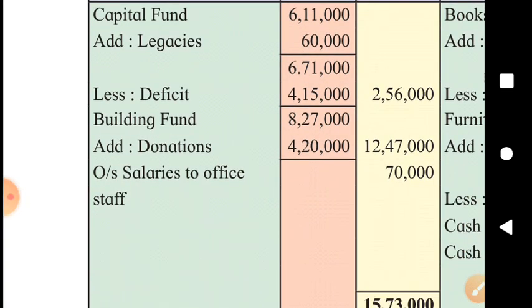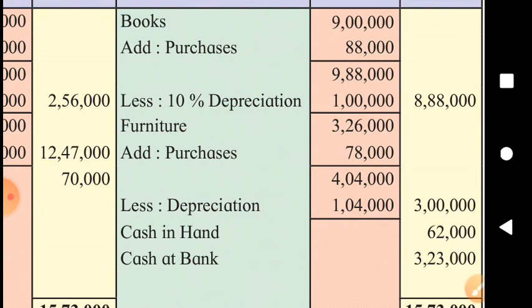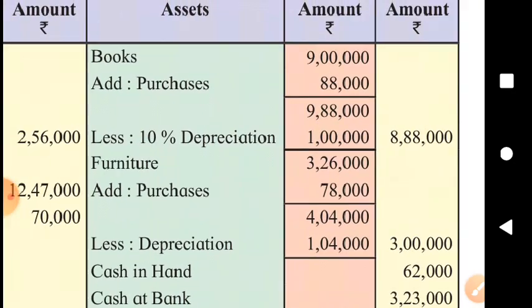Building fund, 60% of donations added to it. And the outstanding staff salary which was given in the adjustment was added to the staff salary on the expenditure side, and it is also shown on the liability side, being outstanding expenditure. Yes, this is the important item.